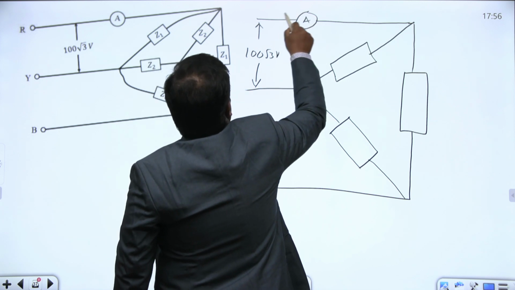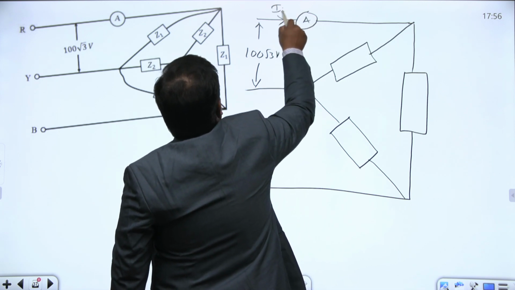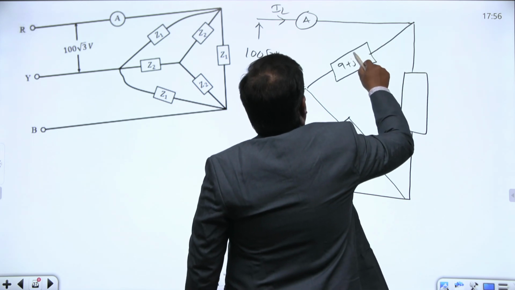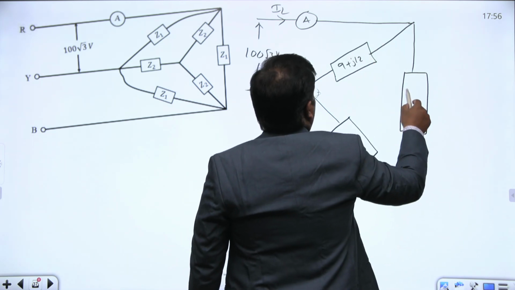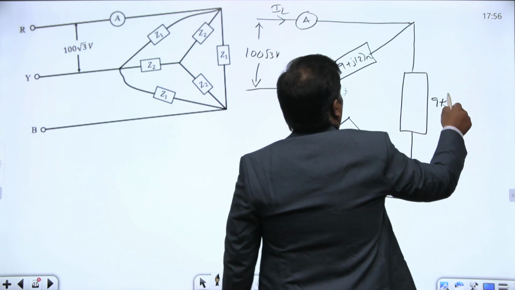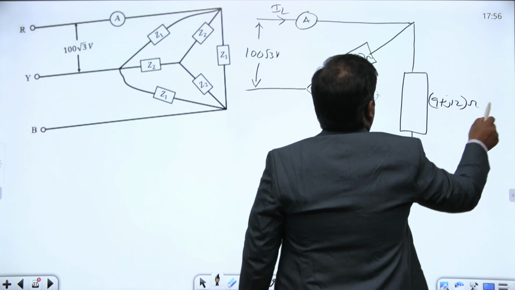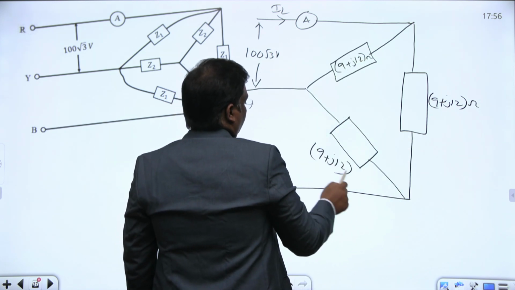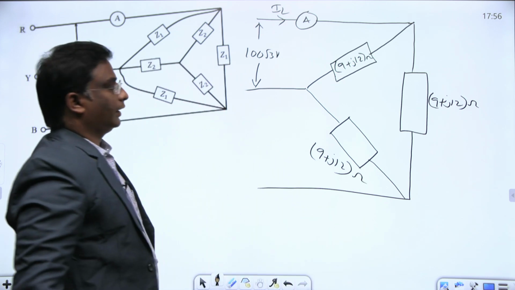They are asking us to determine the line current, the ammeter reading. This is 9 plus j12 ohms, this also 9 plus j12 ohms, this also 9 plus j12 ohms.